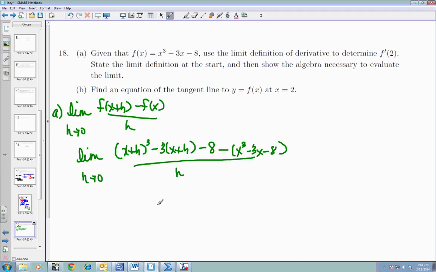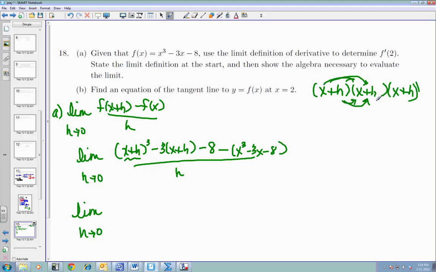Okay, so now I have the limit as h approaches 0. Now x plus h, this part right here means I have to FOIL out x plus h, x plus h, x plus h. You have to multiply all that out. So this times this, this times this. Take that answer and multiply it times this.